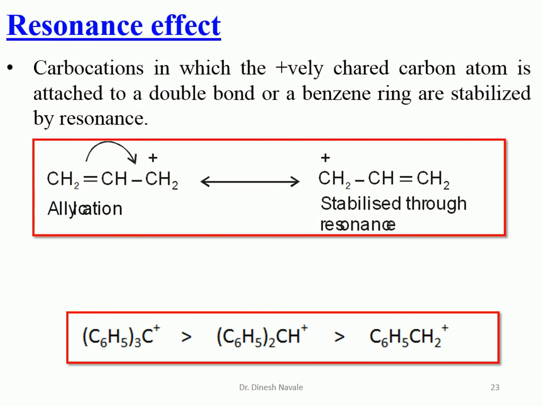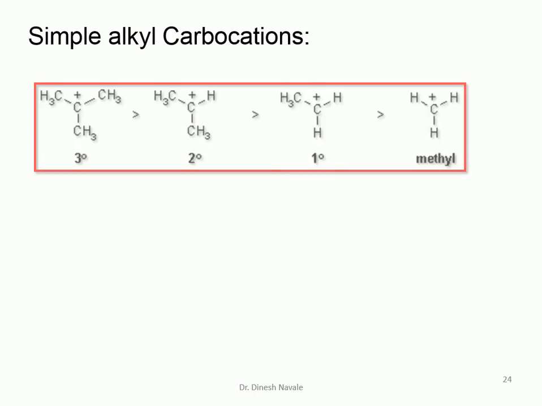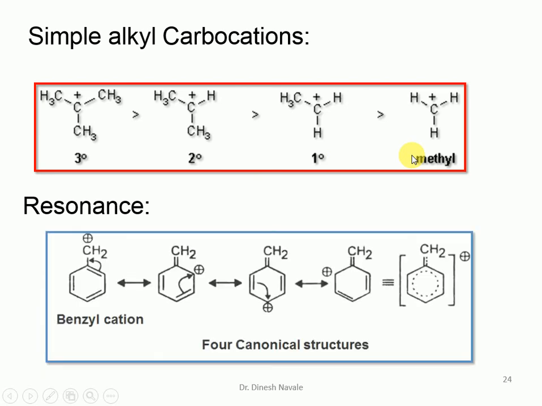So that means the resonance effect also contributes to the stability of the carbocation. The more phenyl groups, the more stable that particular carbocation is. If it is a simple alkyl carbocation, this is a methyl, three methyl groups are there. It is a tertiary carbocation, this is a secondary carbocation, this is a primary carbocation, and this is a methyl carbocation.